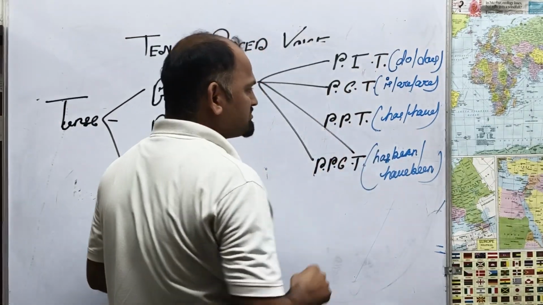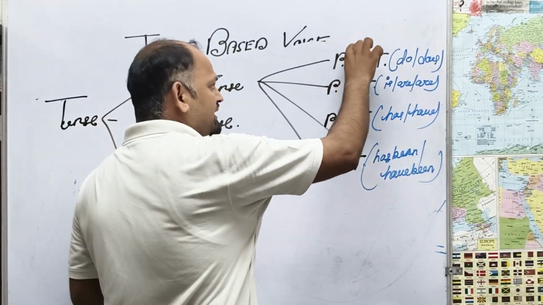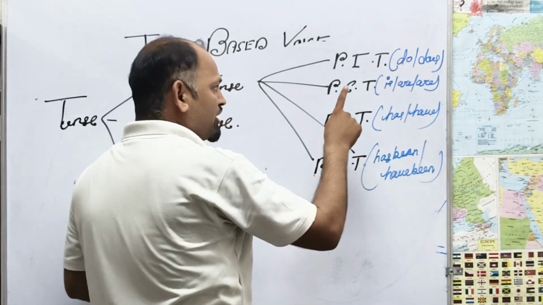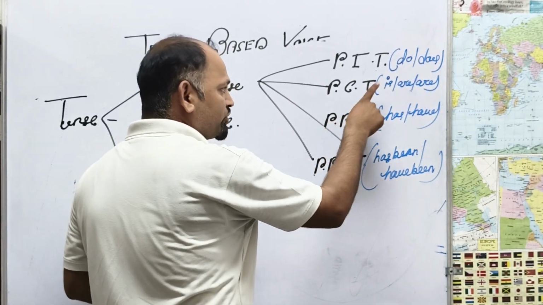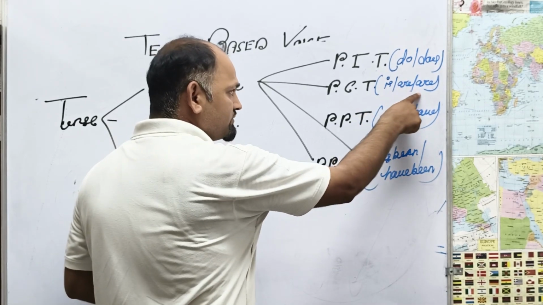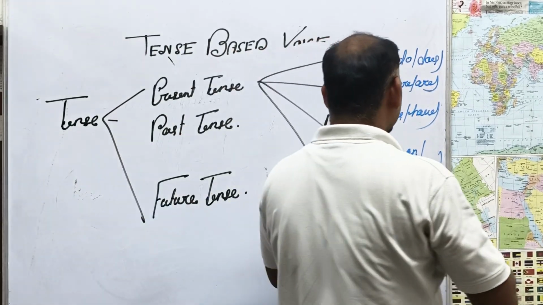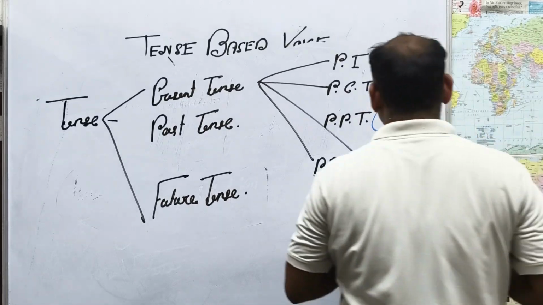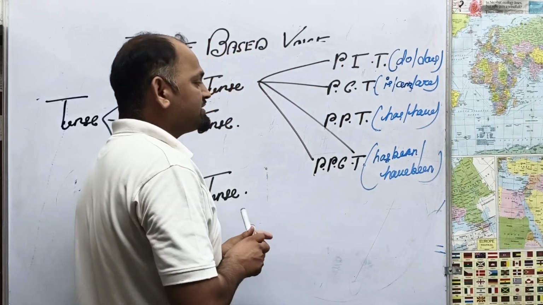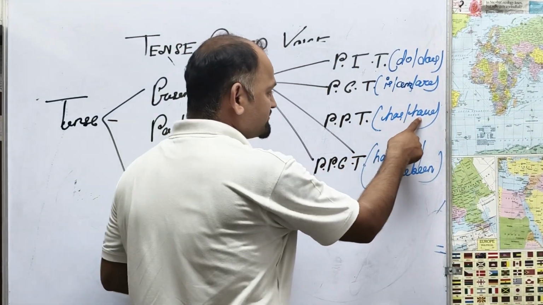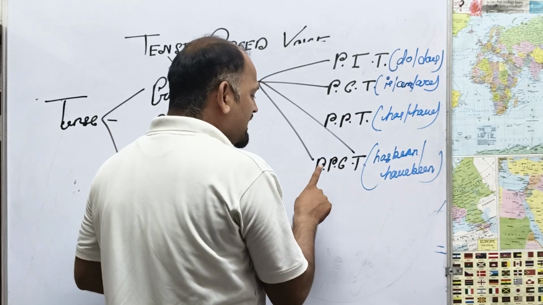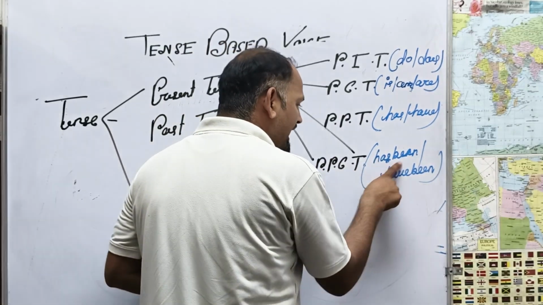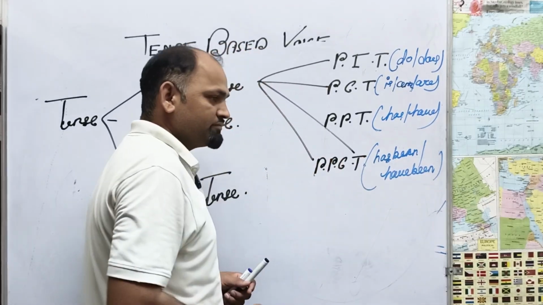This is a shortcut method. For present indefinite tense, don't forget the use of do or does. For present continuous tense, don't forget the use of is, am, are. And for present perfect tense, the use of has, have. And for present perfect continuous tense, don't forget the use of has been and have been.